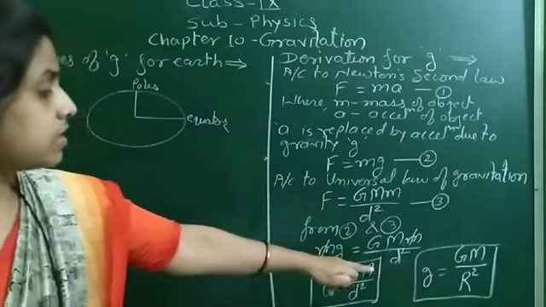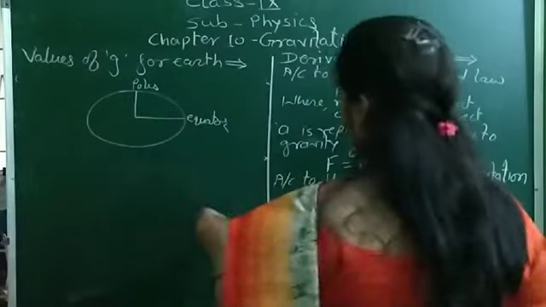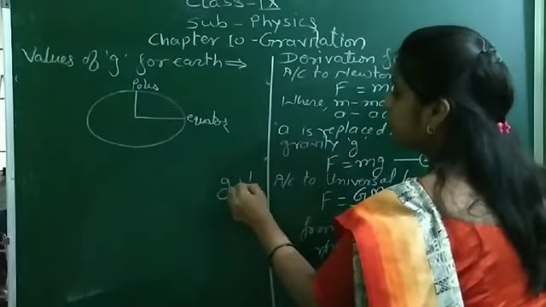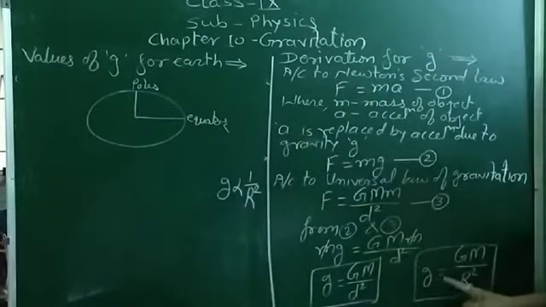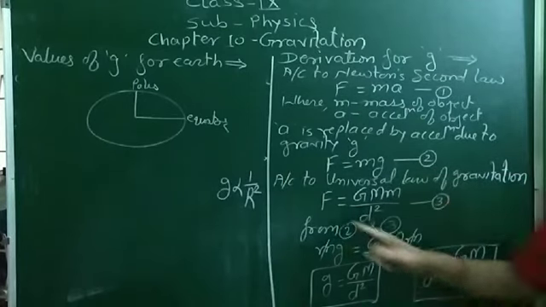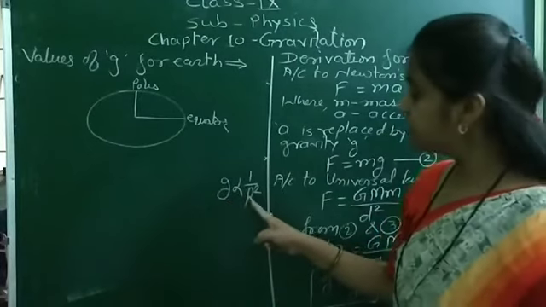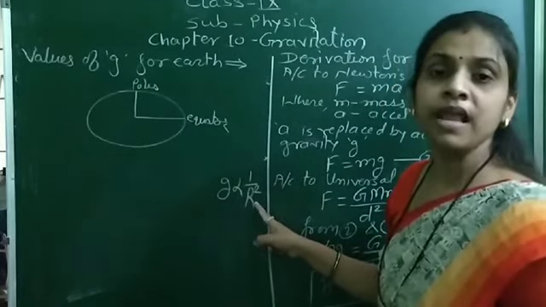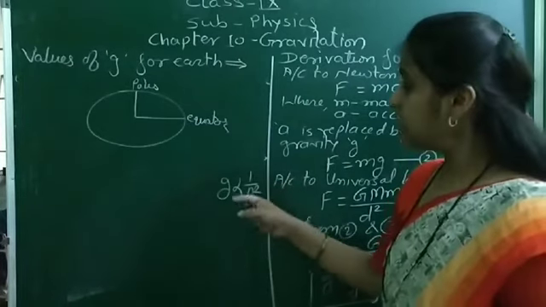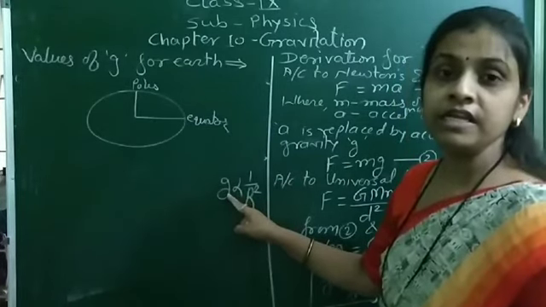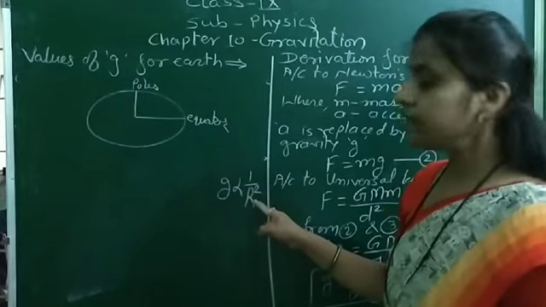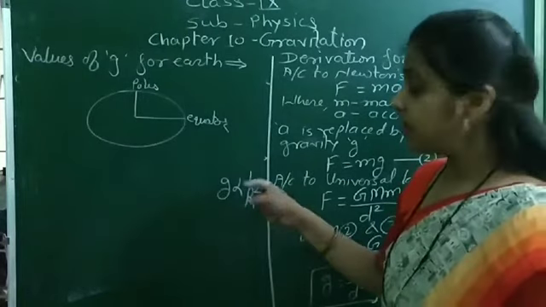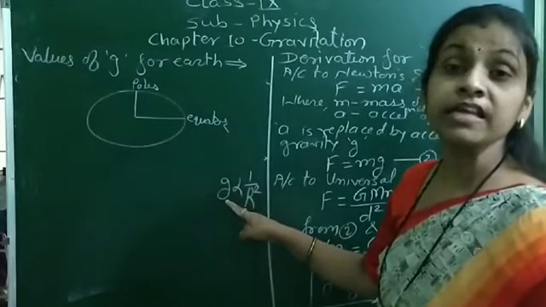Now from this derivation, we can say that g is inversely proportional to R square. That is, g is equal to GM upon R square, which means the acceleration due to gravity is inversely proportional to R square. Means if the radius of the planet increases, then acceleration due to gravity decreases. Or if the radius of the planet decreases, then acceleration due to gravity increases.